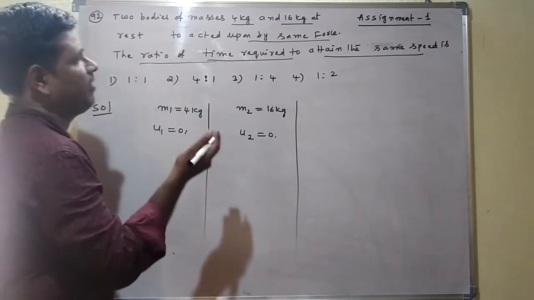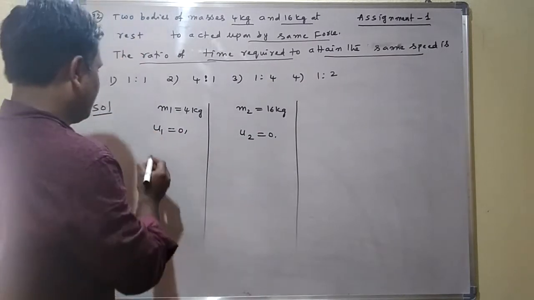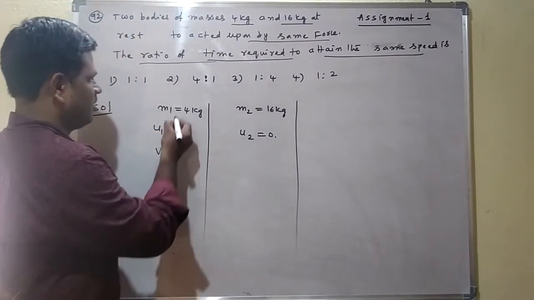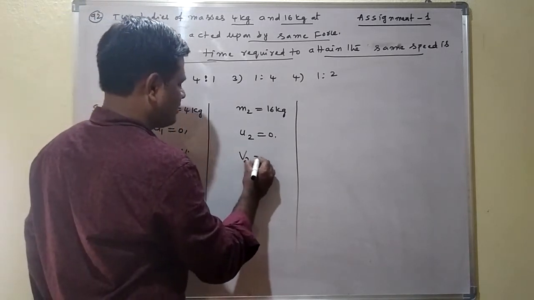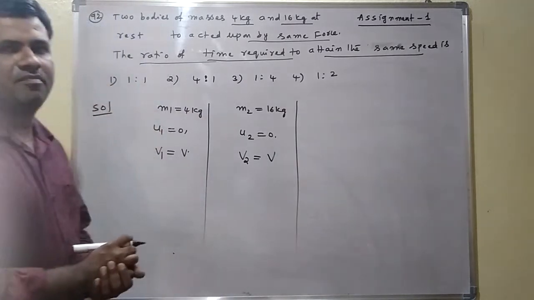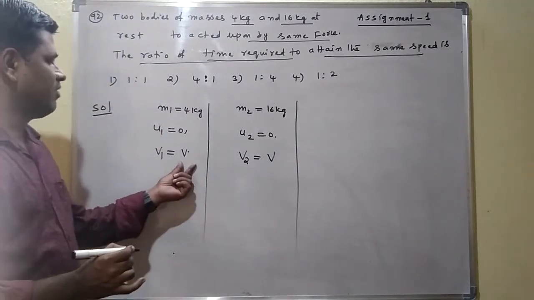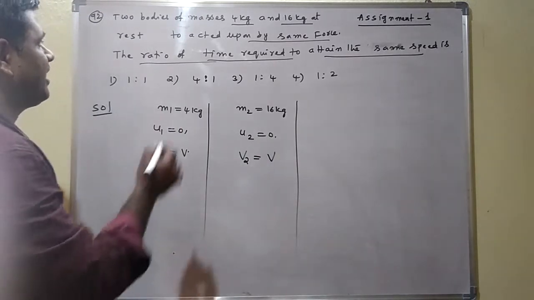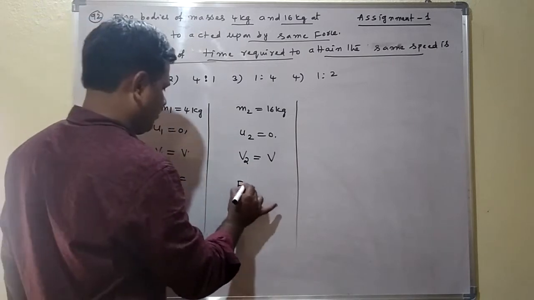Now finally they attain the same speed. Attaining the same speed means the final speed of the M1 mass is considered as v, and the final speed of the M2 mass is also considered as v. Both are the same, so v1 equal to v, v2 equal to v. And they are acted upon by the same force. Same force means F1 is equal to F, and F2 is equal to F.